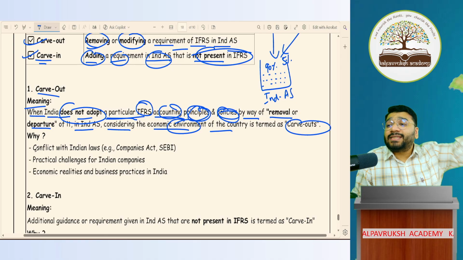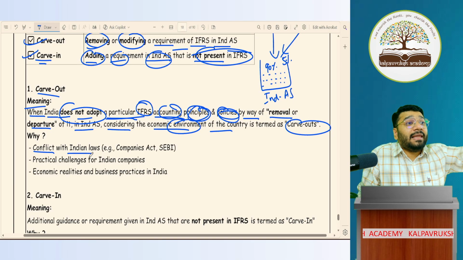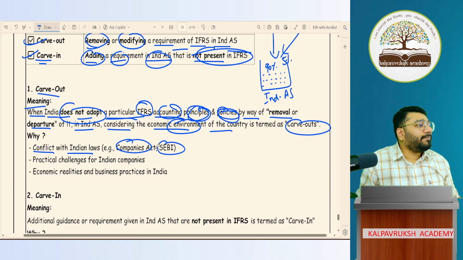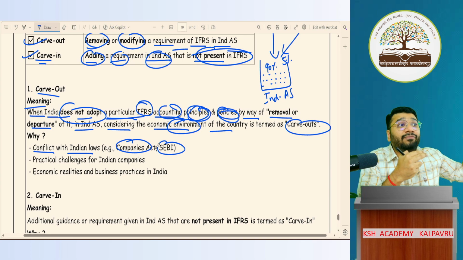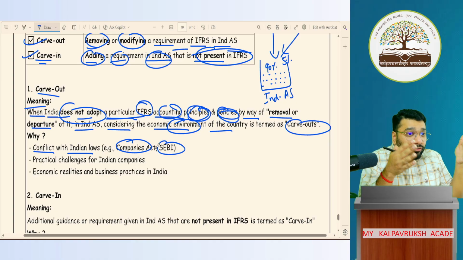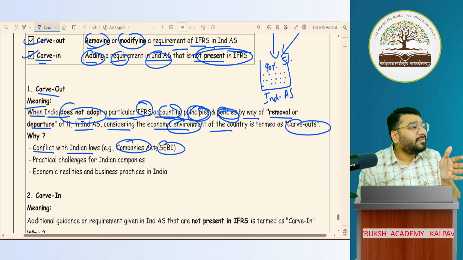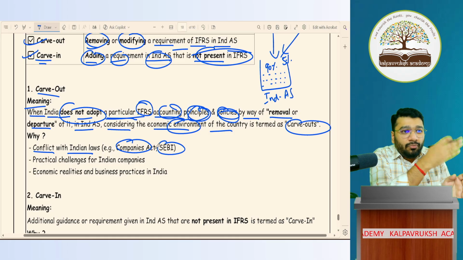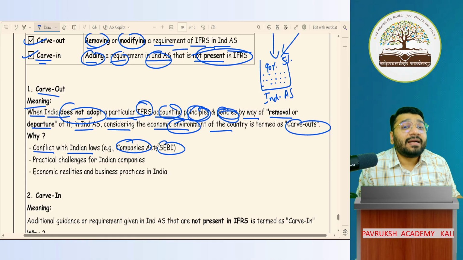Because whatever is suggested in the IFRS was in conflict with Indian laws, means that principle and that policy which is stated in IFRS was against the Companies Act or SEBI. The Companies Act says one thing, IFRS is telling something else. So can we have two conflicting principles or laws in one country? Not possible. We have to ensure that the accounting principles do not override the laws. So therefore, to sync with law, we made necessary changes in IFRS. We removed certain points, principles and policies in IFRS. That process is called as carve out.